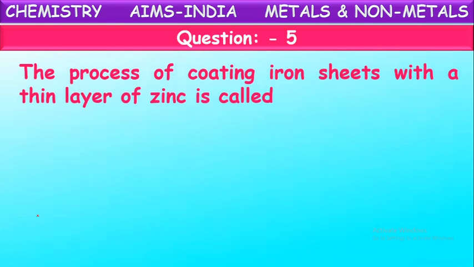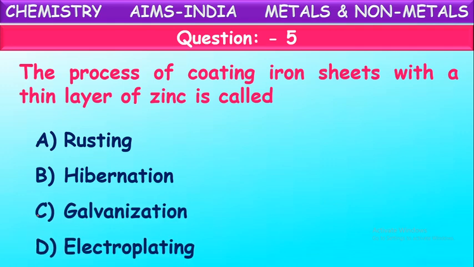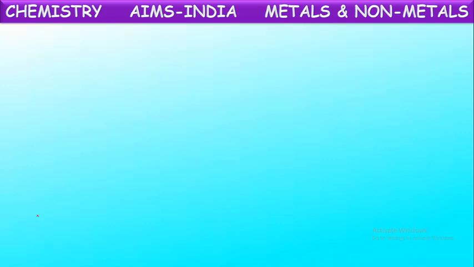The process of coating iron sheets with a thin layer of zinc is called. Yes, to protect iron particles from rusting, these iron particles are coated with a thin layer of zinc. That process is called: is it rusting, hibernation, galvanization or electroplating? What is it called? Yes, it is called galvanization. Coating of iron sheets with a thin layer of zinc is called galvanization. Next one.